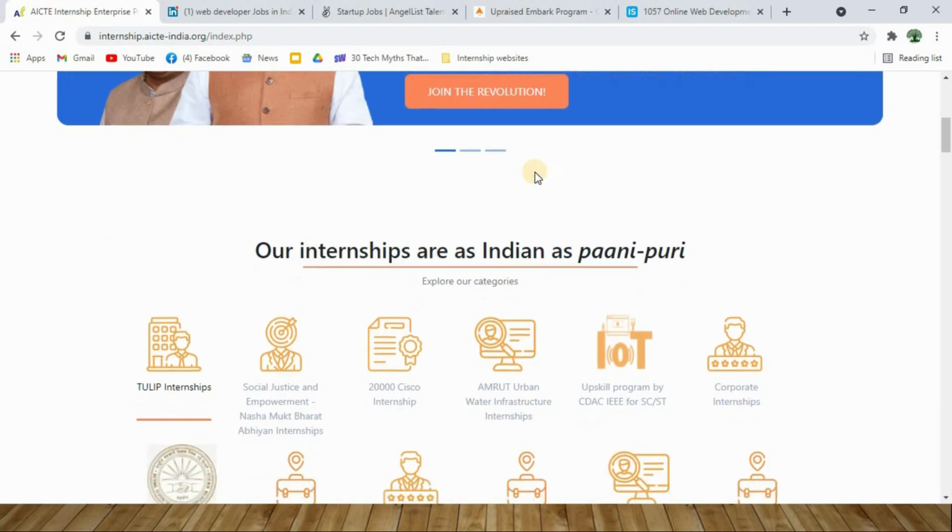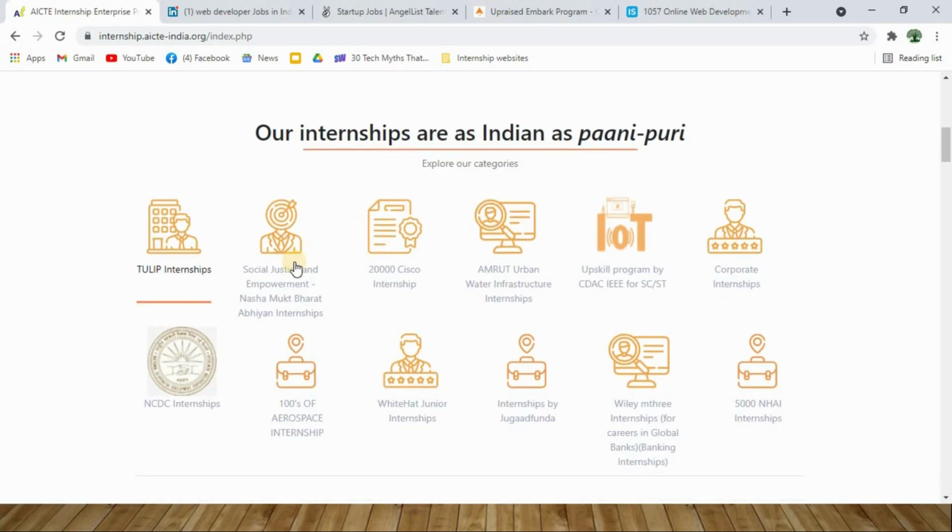And when you scroll further down, the portal allows you to find internships that are company specific or organization specific. You can find internships from CDAC, from Cisco, and corporate specific internships as well.